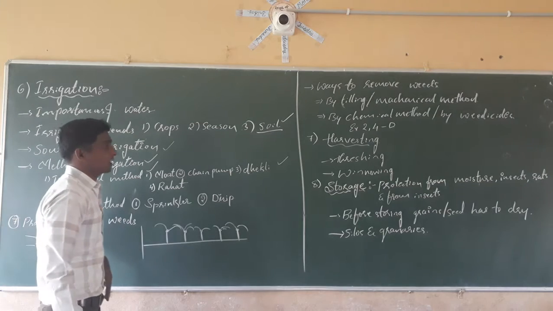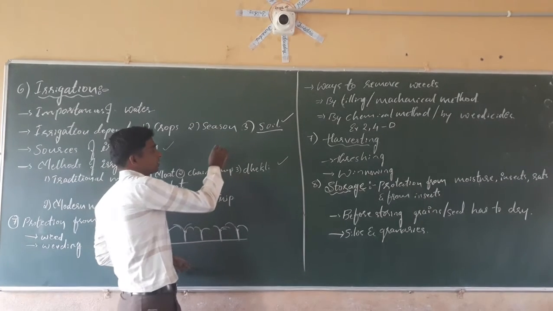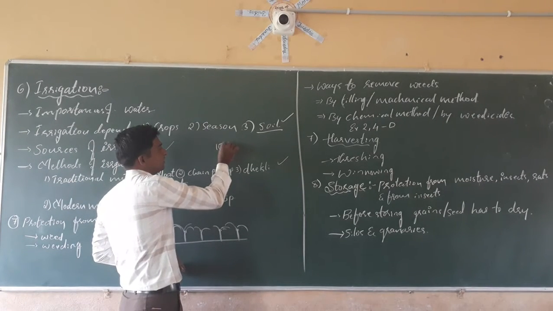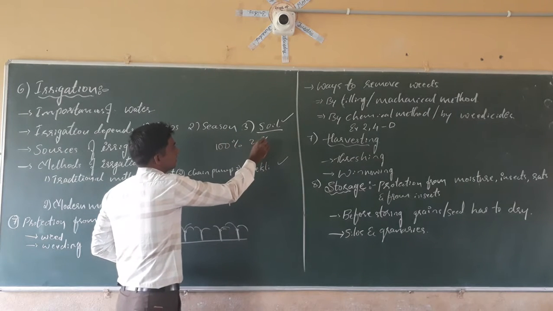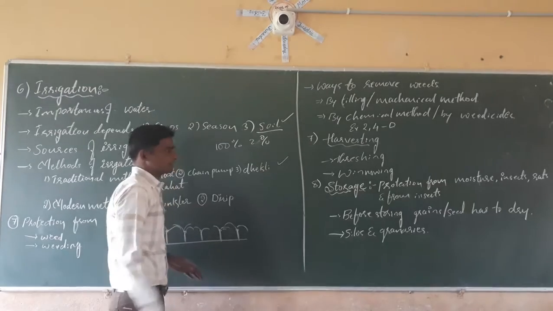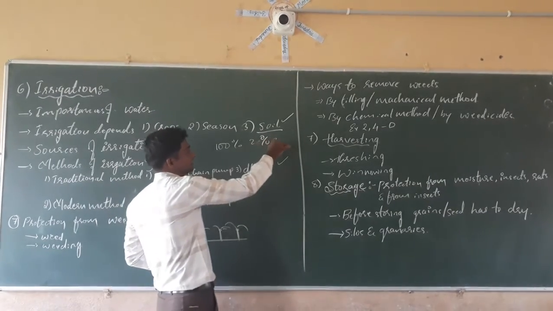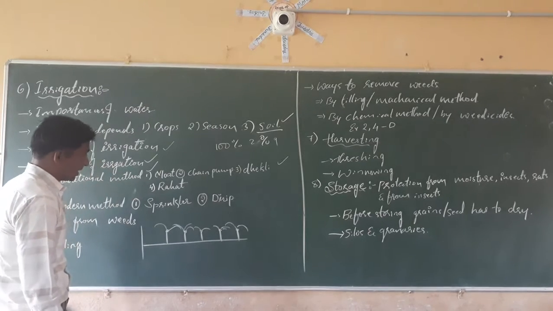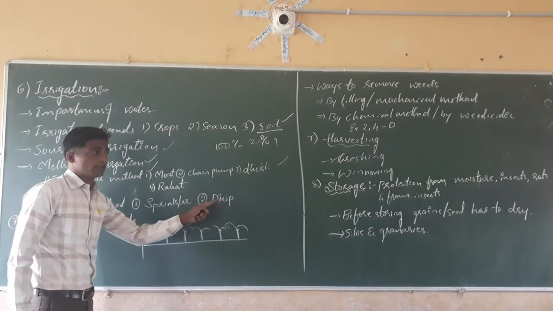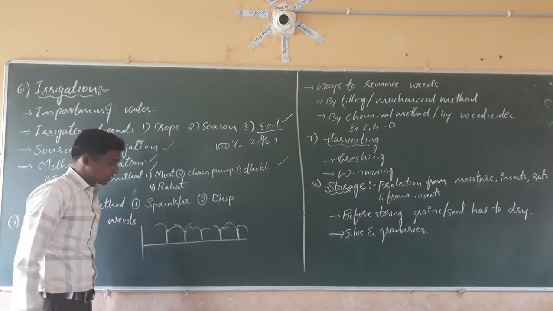Out of 100% of the water we give to plants, only 2% is taken by the plants. The remaining 98% percolates out into the earth crust. But in this drip irrigation method, what happens here?